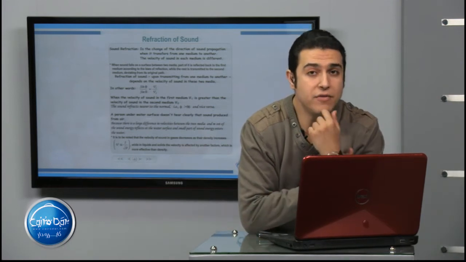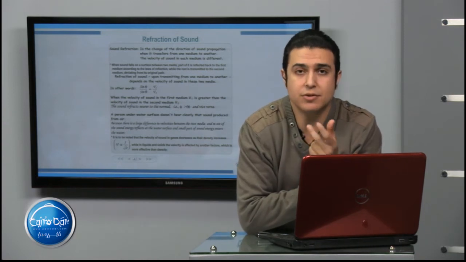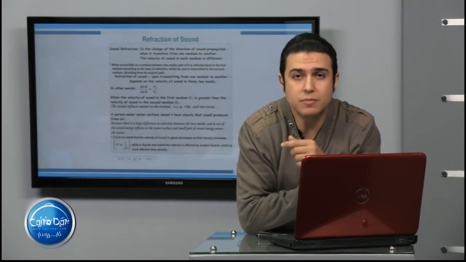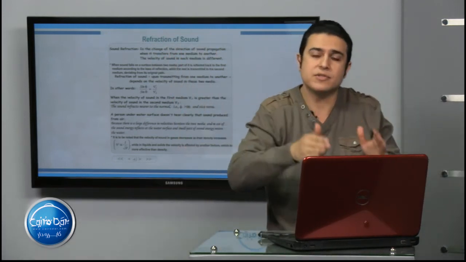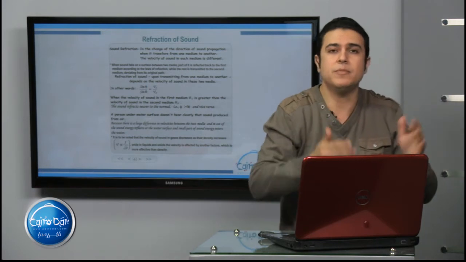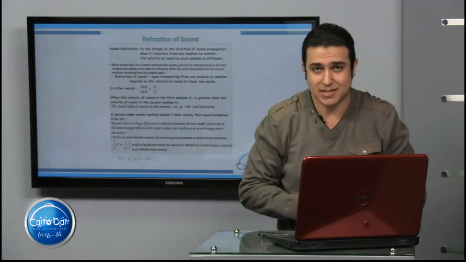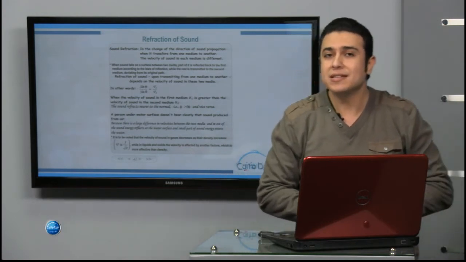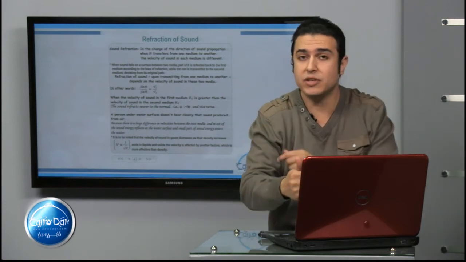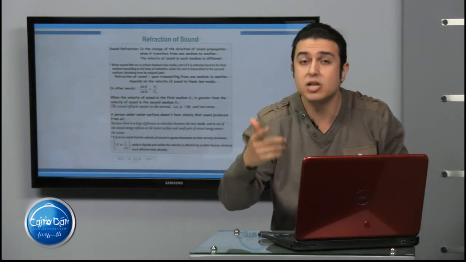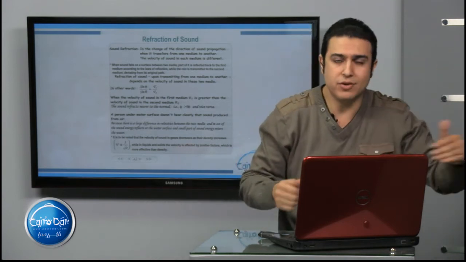If you have a gas with greater density, the velocity of sound in this medium will be very small, such as carbon dioxide gas. But what about hydrogen gas? Hydrogen gas has a small density compared to carbon dioxide gas. So here small density means higher velocity.